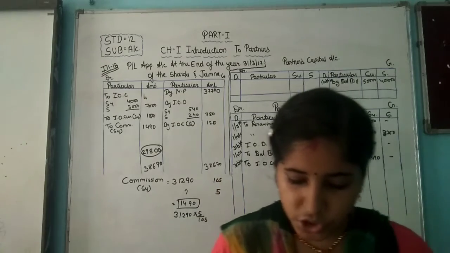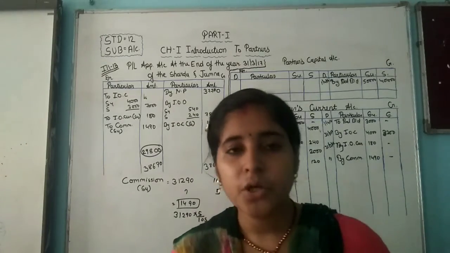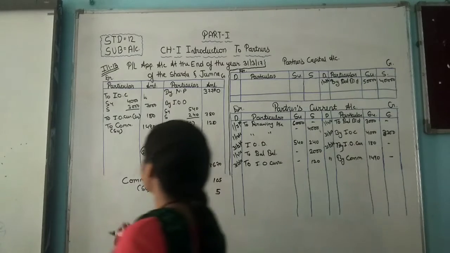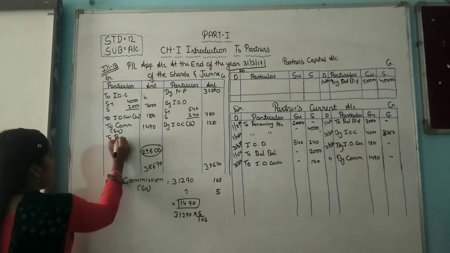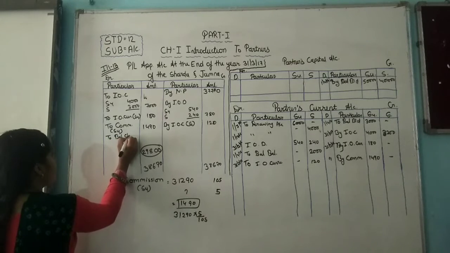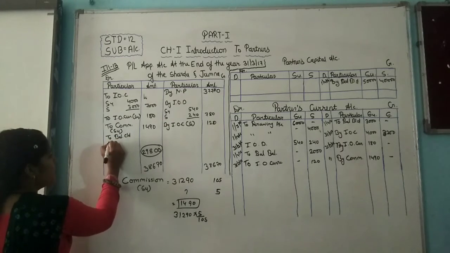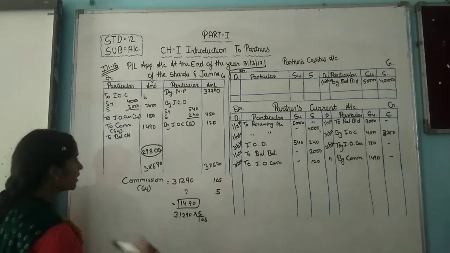Okay, and the ratio is given here 3:2. Okay, so here divisible profit to balance carry forward in a partner's current account, not a capital account.